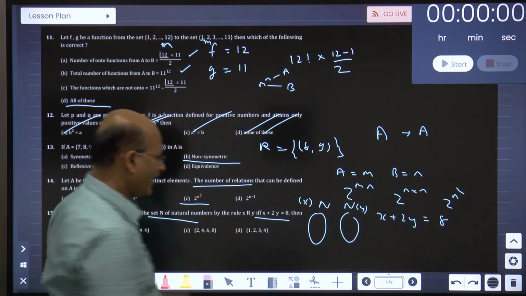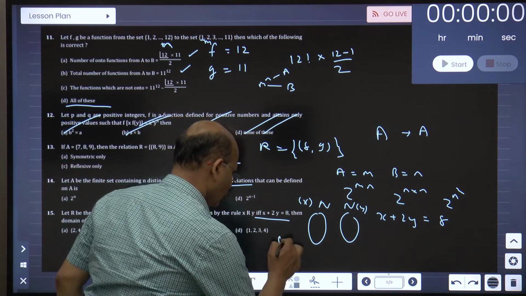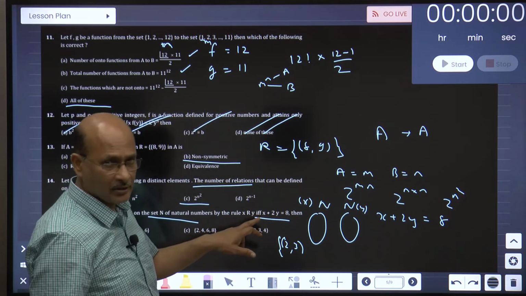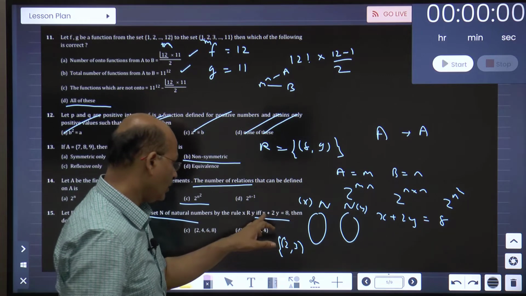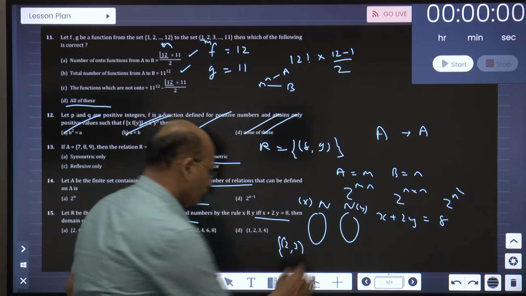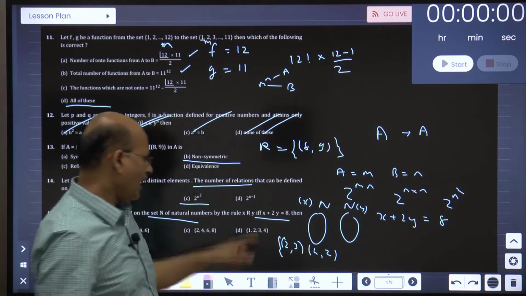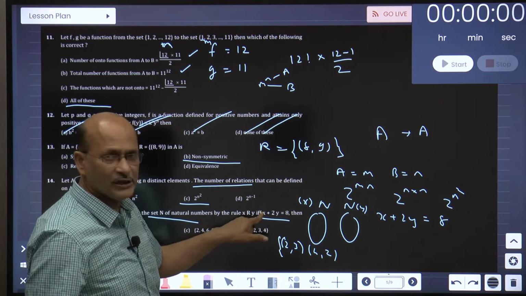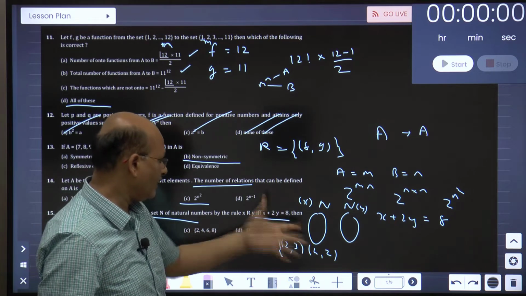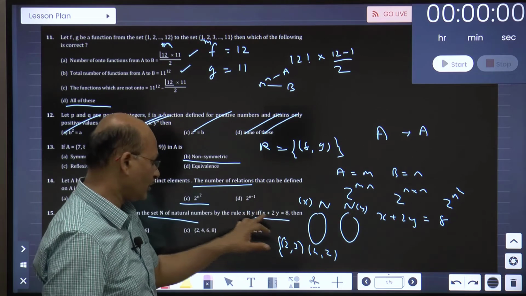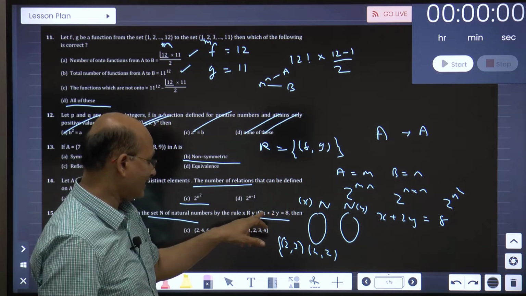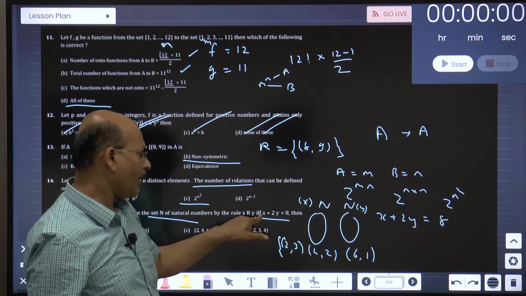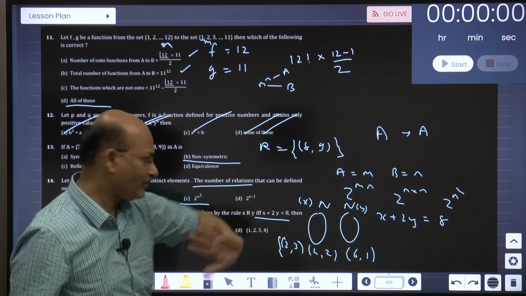If I take x as 2, then y will be 3, yes, true. If I take x as 3, 8 minus 3 is 5, out of question. If I take 4, y is 2. If I take x as 5, out of question, because 8 minus 5 will become 3, so y will be 3 upon 2, which cannot be a natural number, you cannot take it. If I take x as 6, y will be 1. And 8 is also not possible because they are sets of natural numbers. So out of question now.